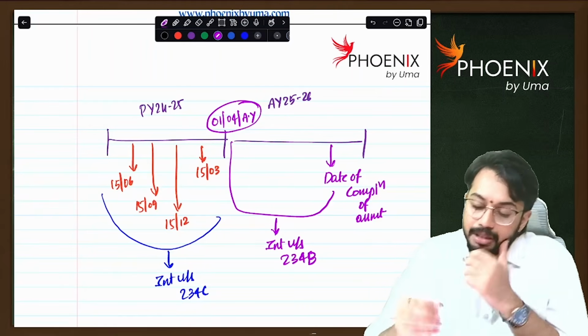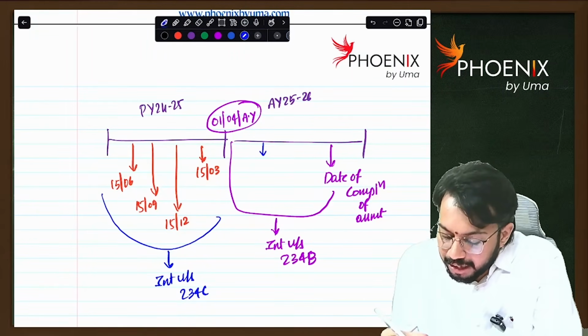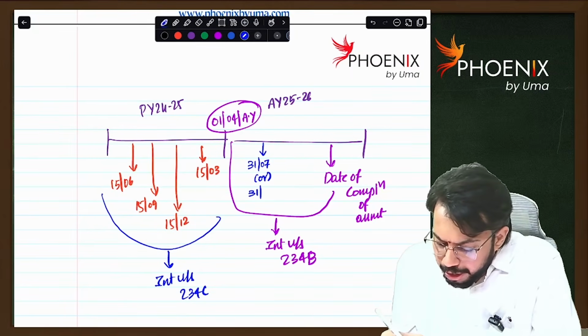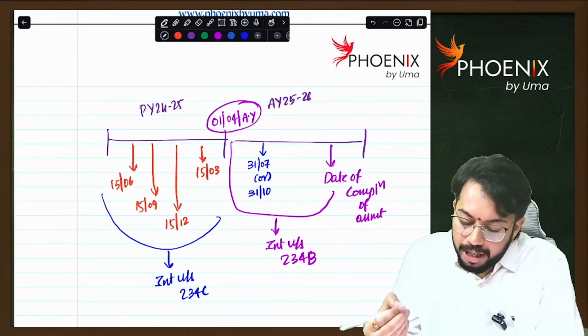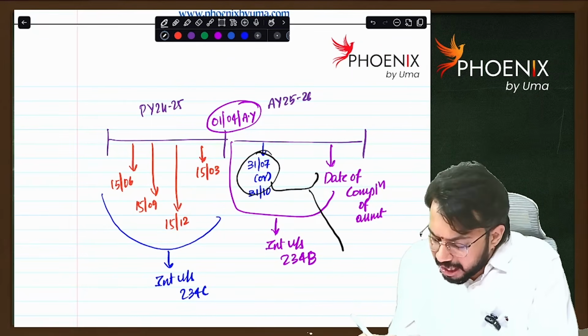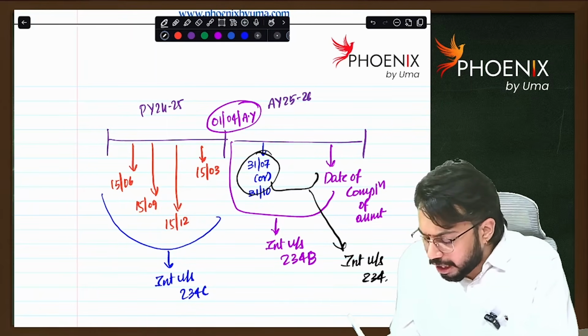Good. Next. See, ITR due date is 31st July or 31st October. You did not file ITR within the due date. For not filing ITR within the due date, whatever interest is levied, we call that interest under section 234A.